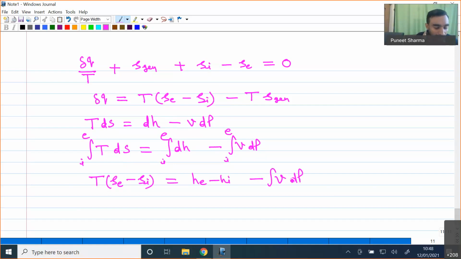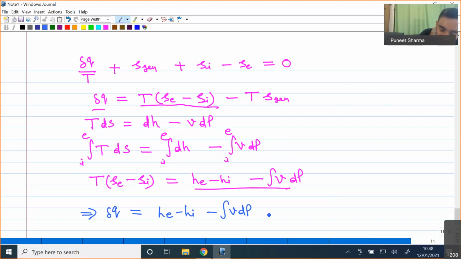Now whatever del Q I have obtained, in this particular del Q I can replace the term T times (SE minus SI) with this expression. Finally I will find that del Q is equal to HE minus HI minus the integral of VdP minus T times S generation. This is one very, very important point.